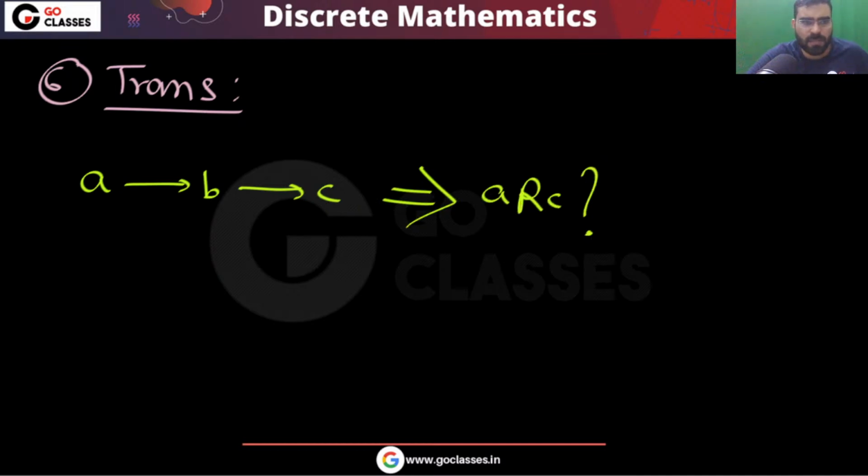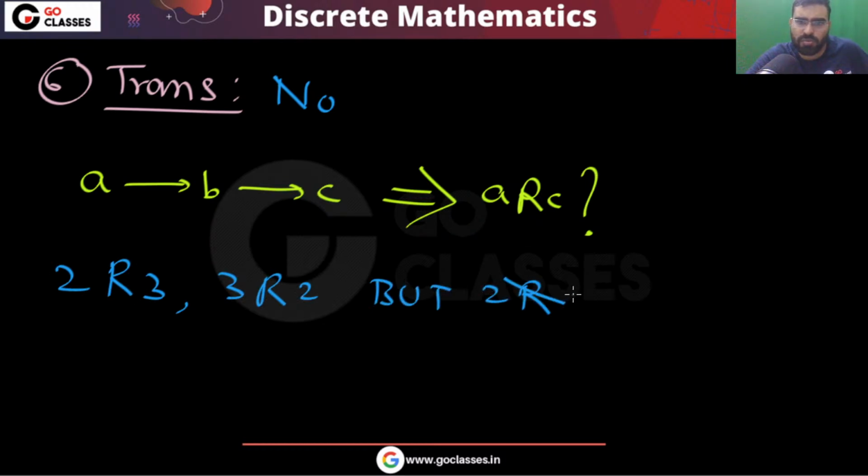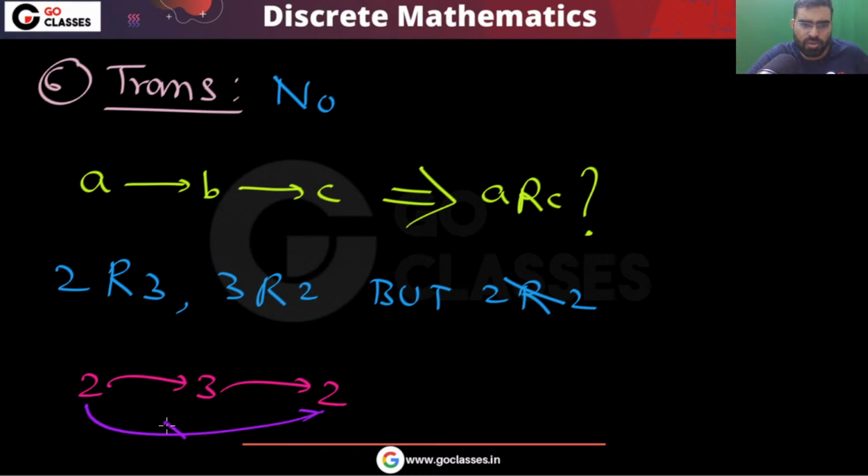The answer is no, because you can see that 2 is related to 3, 3 is related to 2, but 2 is not related to 2. So this relation is not transitive.